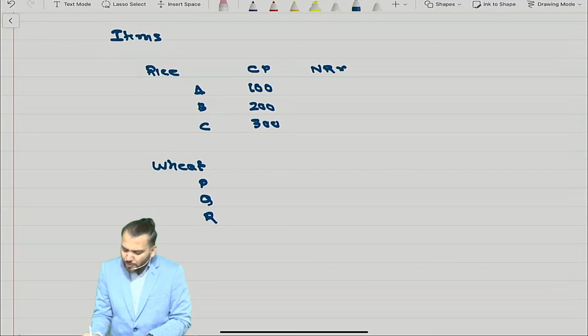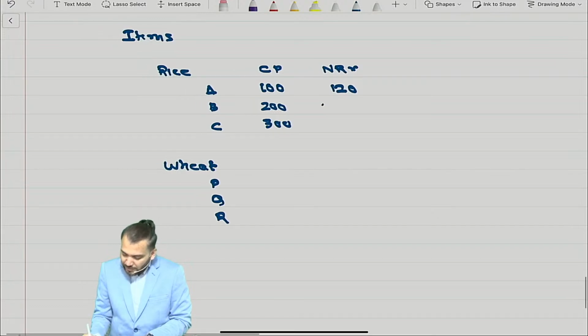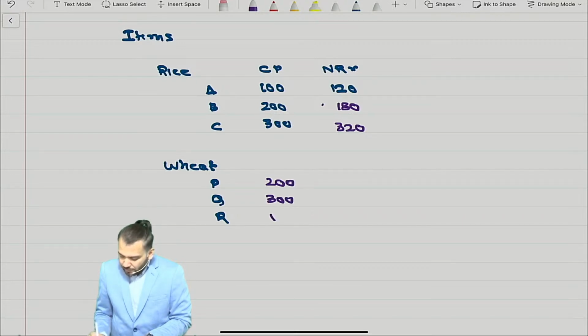NRV is also given, suppose 120, 180 and 320. Similarly for wheat, cost is given as 200, 300, 400, and NRV is given as 180, 220 and 450.